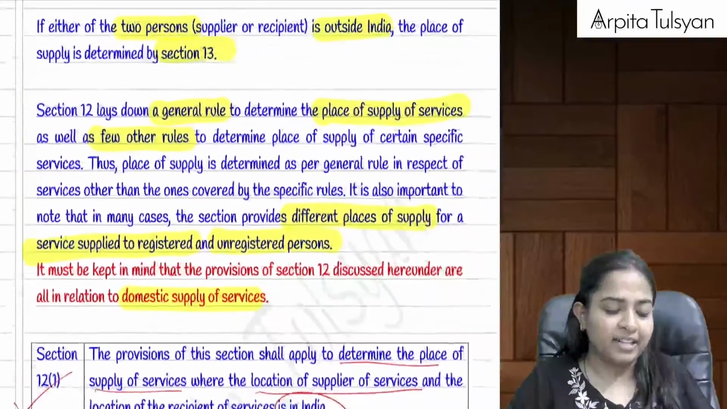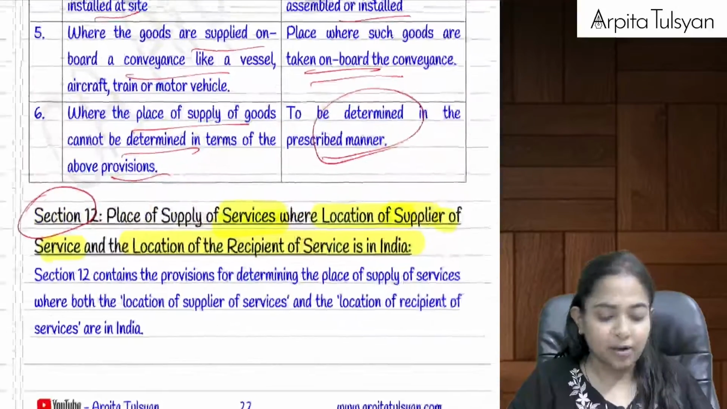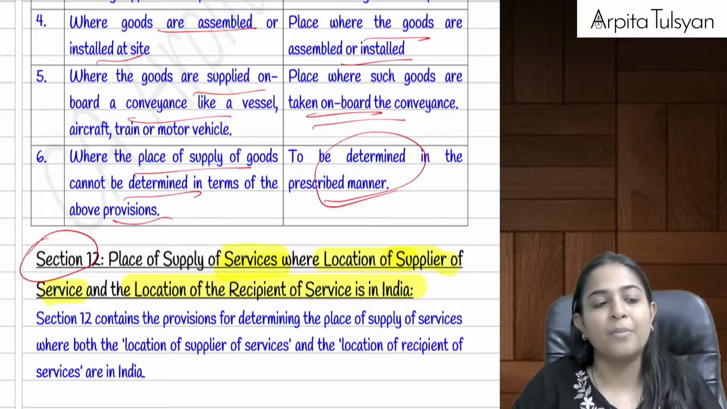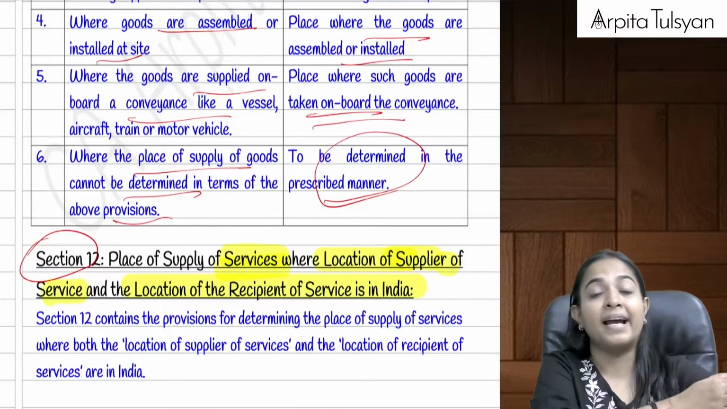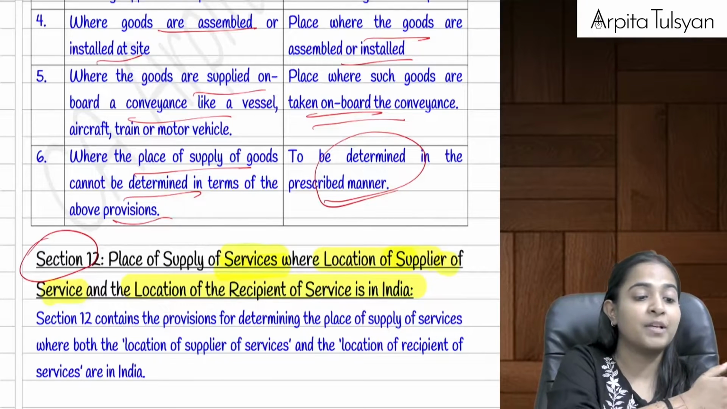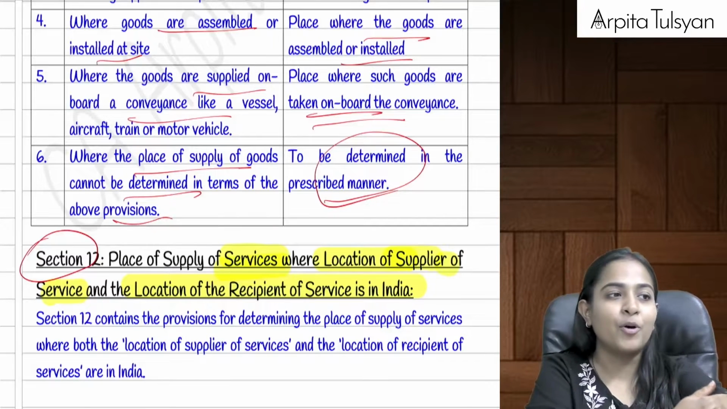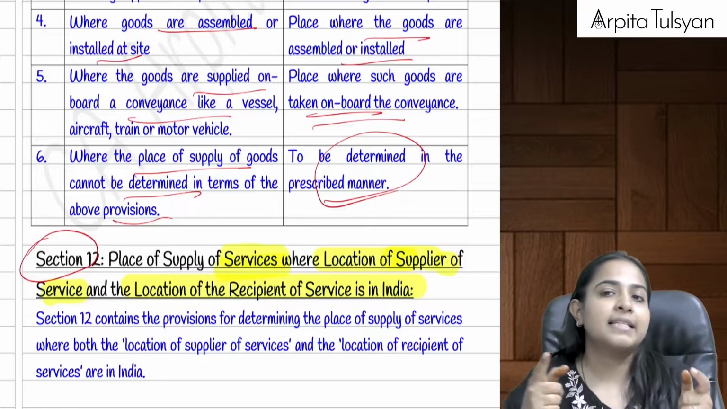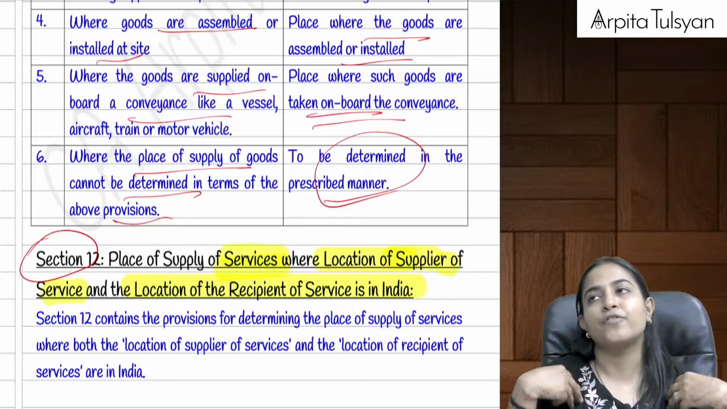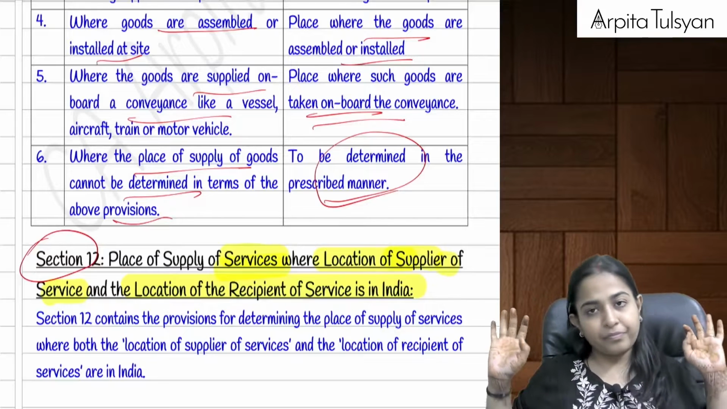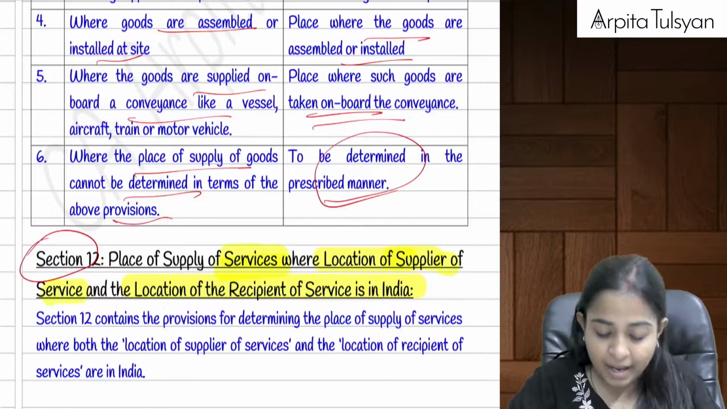Okay, then after that, let's go to section number 12. Can you see this, everyone? Section number 12. What is section number 12 going to talk about? Section number 12 is going to talk about determination of place of supply in case of service. Section number 10 was talking about goods. Section number 12 is going to talk about service, where both the location of the supplier and the location of the recipient are situated here in India, which means section number 12 is going to become applicable.